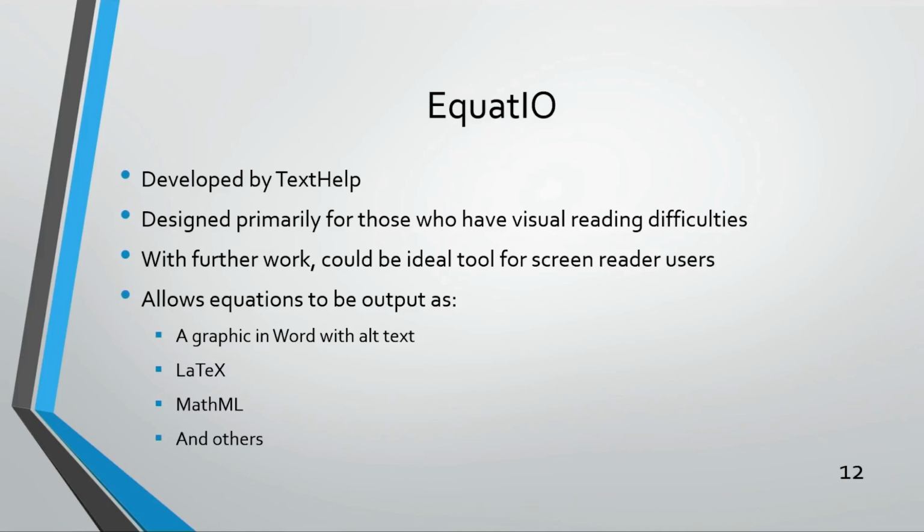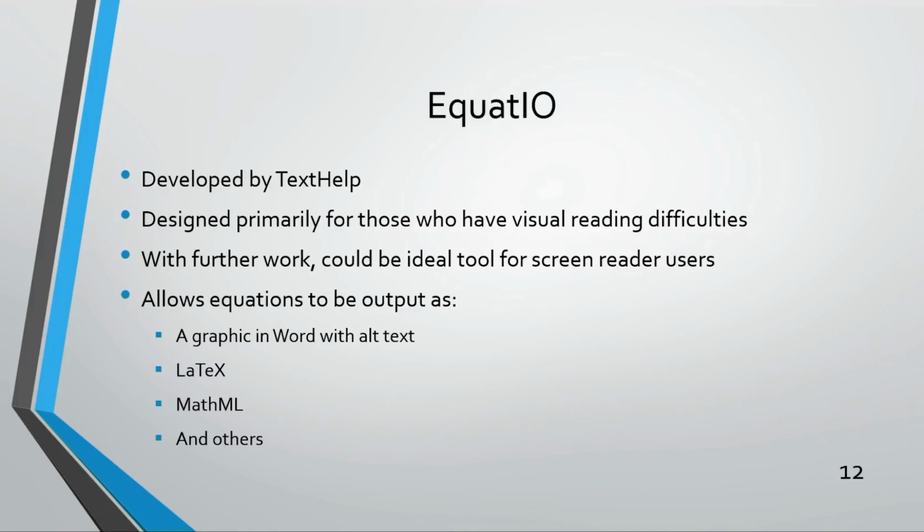Equatio, developed by TextHelp, and I guess that explains why it is primarily aimed at people who have visual reading difficulties for reasons other than vision loss. With further work, though, it could be a really useful tool for screen reader users. Equations can be output as a graphic in Word with alt text, and for a basic equation, the alt text is quite useful. Information can be copied as LaTeX, MathML, and quite a few others.